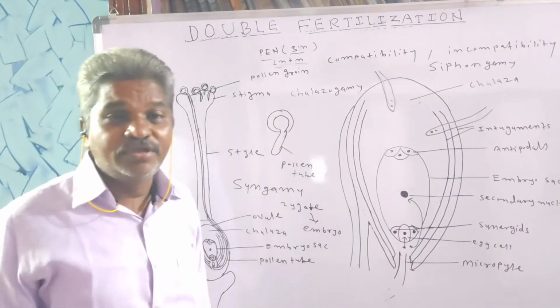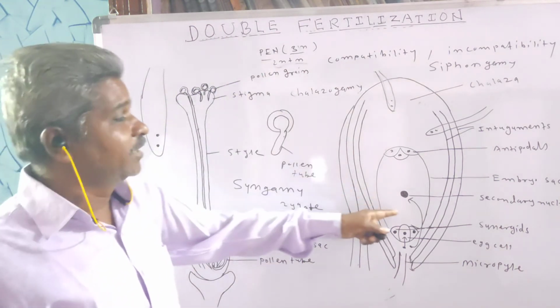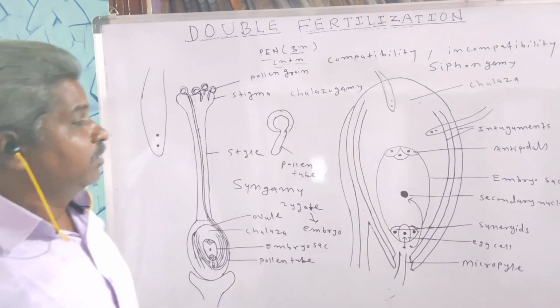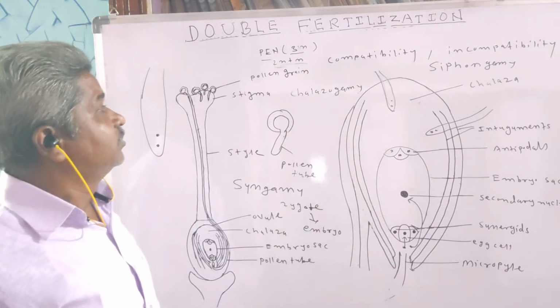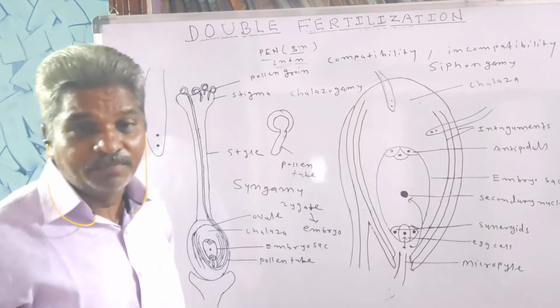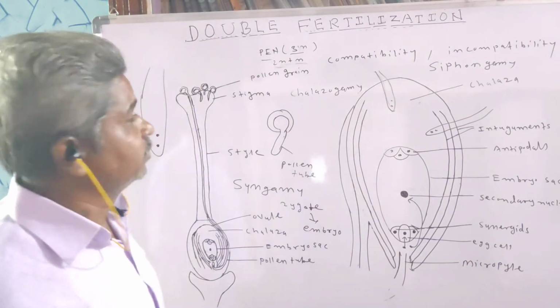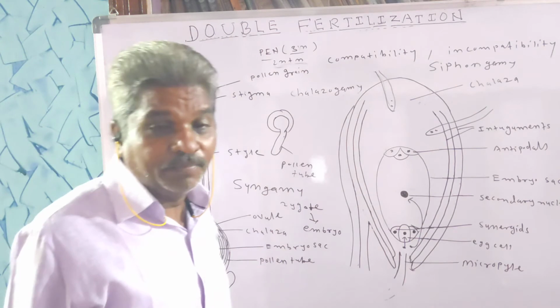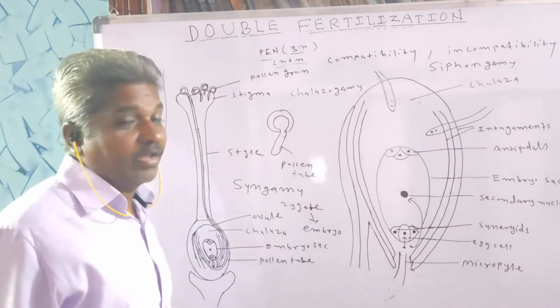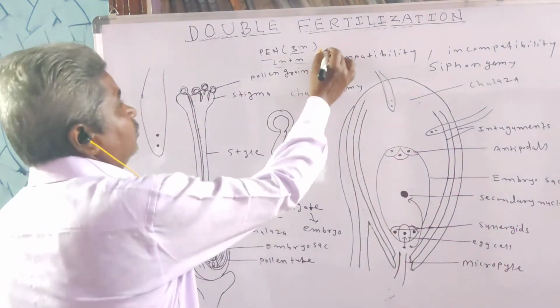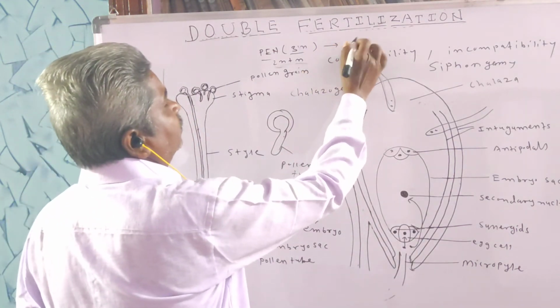So the primary endosperm nucleus results after the fusion of one male gamete with the second nucleus, and this fusion is called triple fusion. The resulting product is PEN, the primary endosperm nucleus, which later on grows into endosperm.